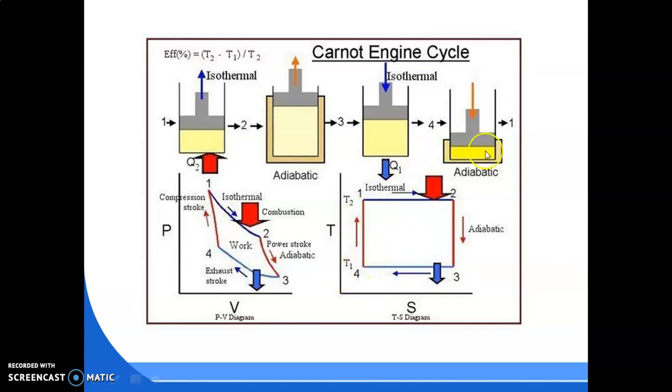And then 4 to 1 is your adiabatic compression. Reversible adiabatic means isentropic. So in the 4 to 1 process, S1 is equal to S4. As it is compression, the temperature increases from T4 to T1. So this is the TS diagram and this is the PV diagram for the Carnot engine. Okay, next we will discuss again how to draw this TS and PV diagram. Then we will go for the derivation of the